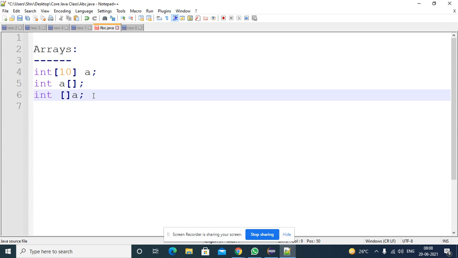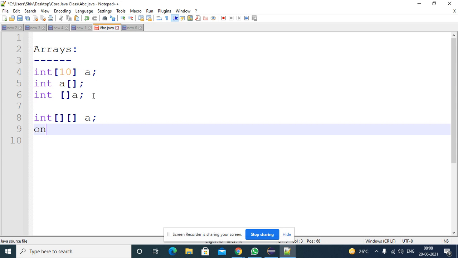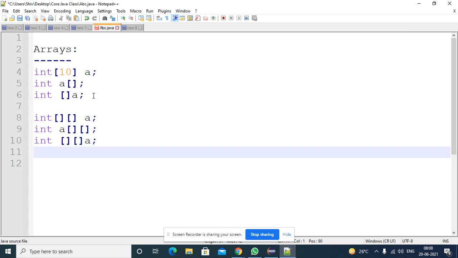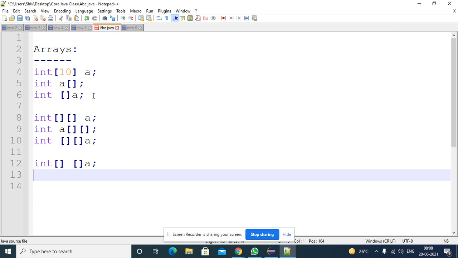After that we learned how to declare two dimensional arrays. You can write the dimensions here, or after the variable, or before the variable. You can give the dimension like this also, no problem.